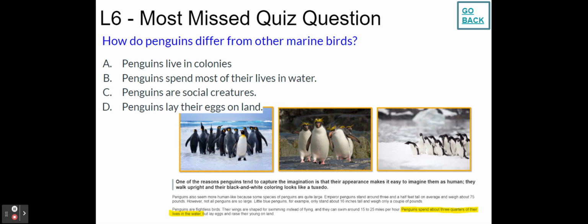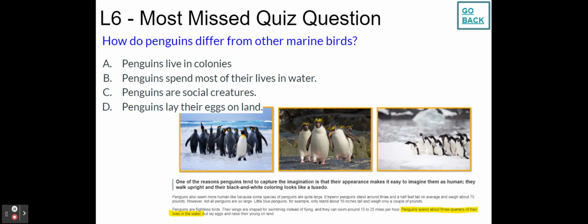Lesson 6, most missed quiz question. How do penguins differ from other marine birds? If we go to our lesson 6, penguins, page 4, I believe. It does describe penguins, and it does tell us that penguins are flightless birds. Those wings cannot be used to fly by penguins. It says that penguins use those wings for swimming instead of flying. And it does tell us that penguins spend about 3/4 of their lives in water. About 75% of their lives are spent in water.